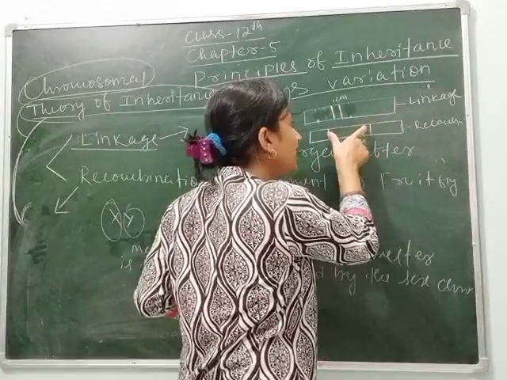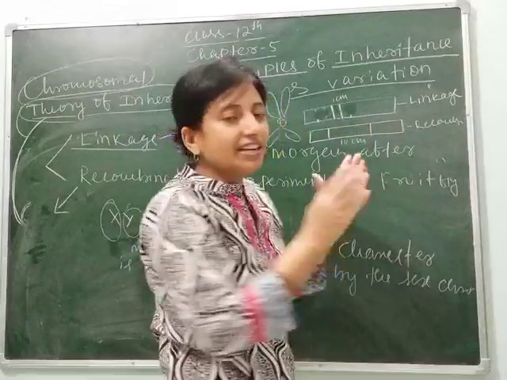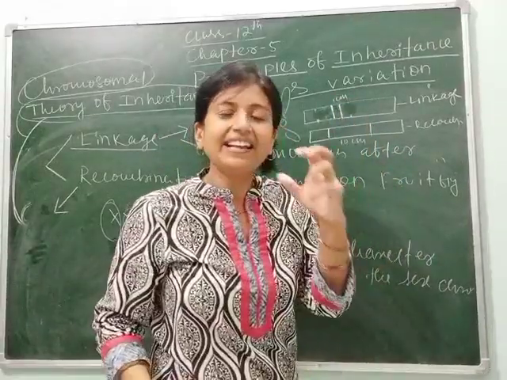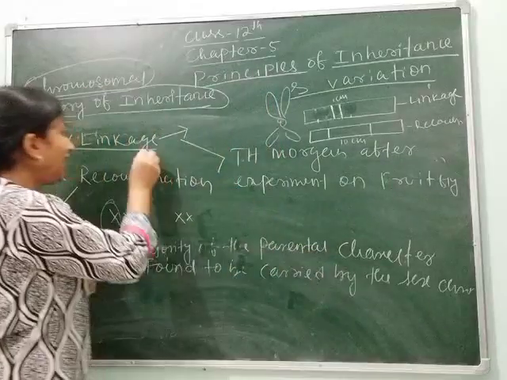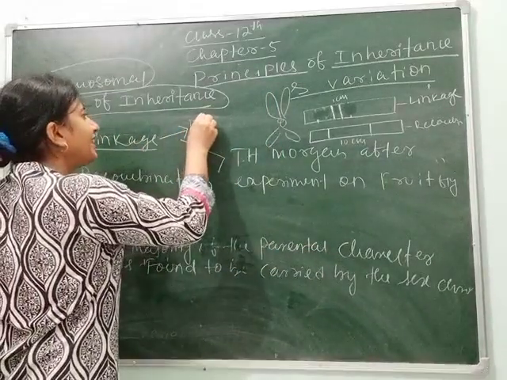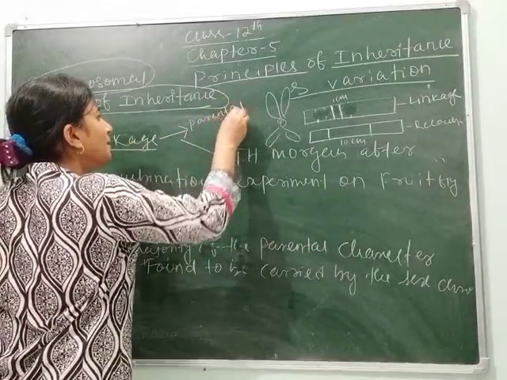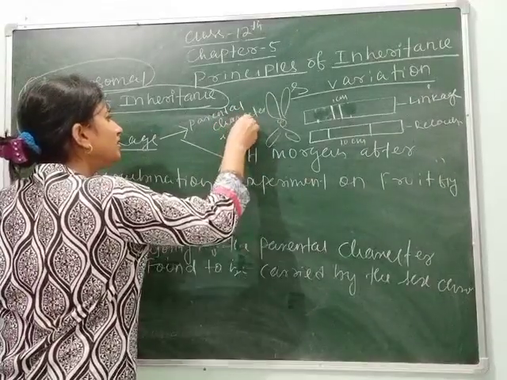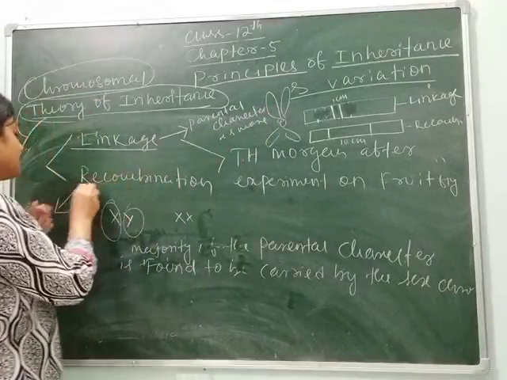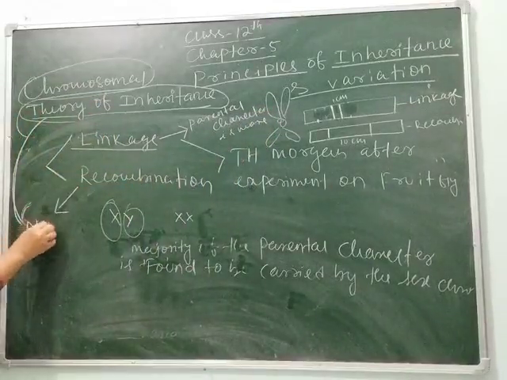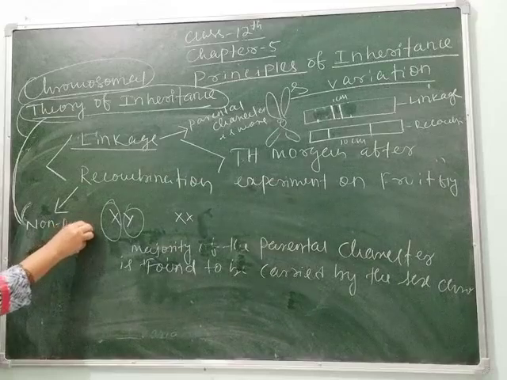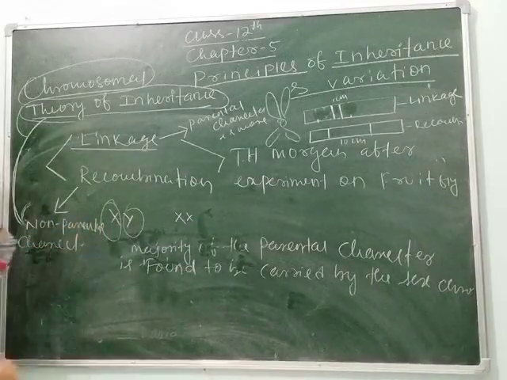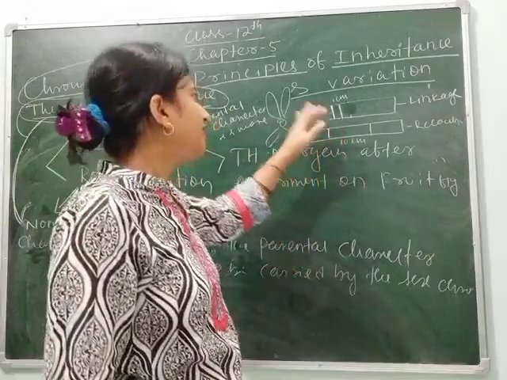This is recombination, in which genes are distantly arranged. In linkage, parental characters are more, but in recombination, non-parental characters are more. So I think you understand.